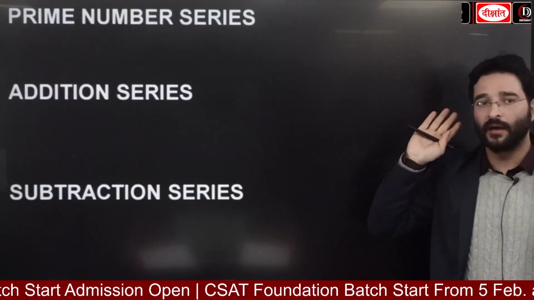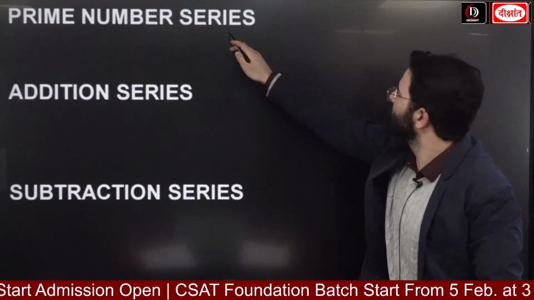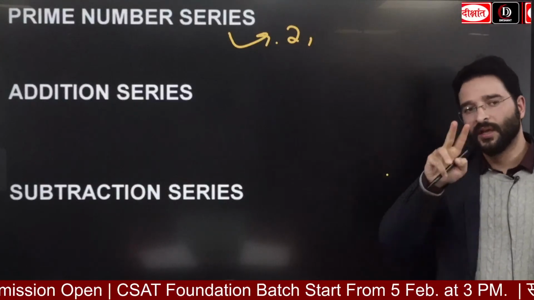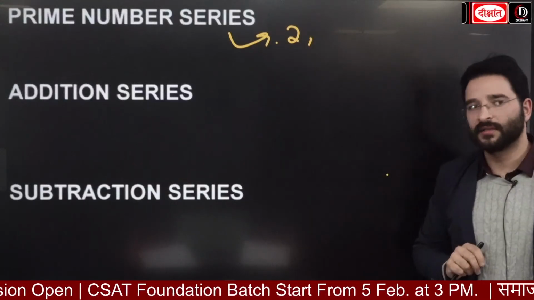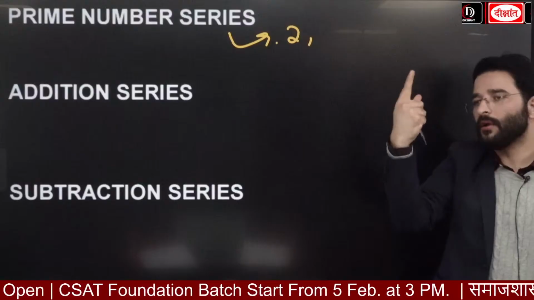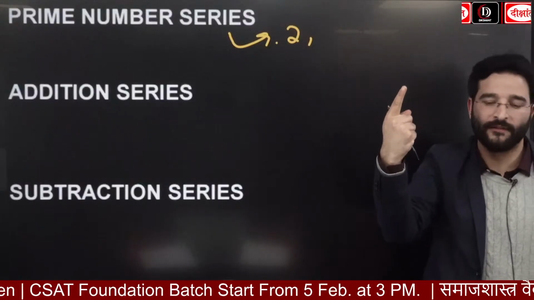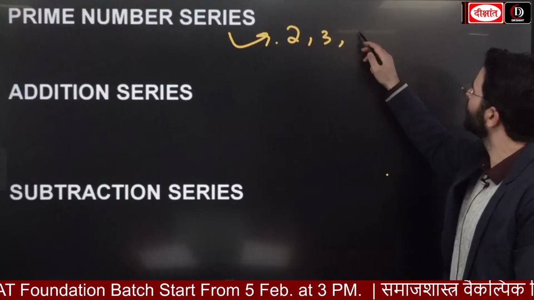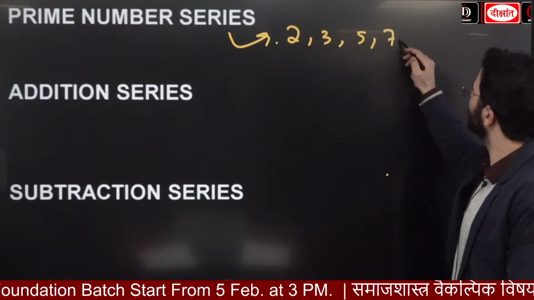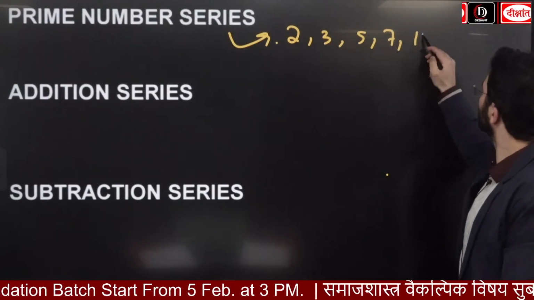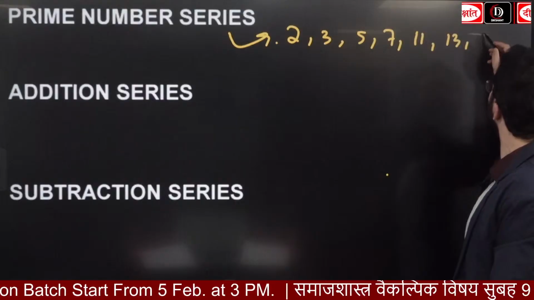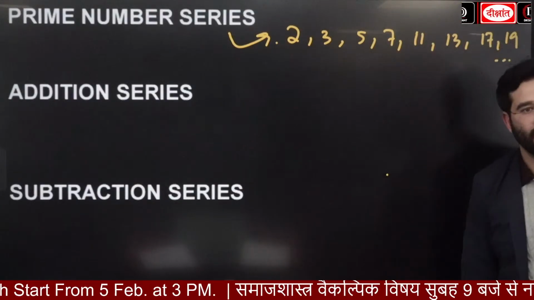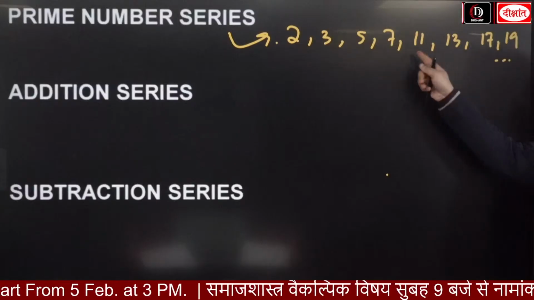Prime numbers are those numbers which have only two factors: the number itself and 1. Prime numbers: 2, 3, 5, 7, 11, 13, 17, 19, then 23 will come. So this is the prime number series.